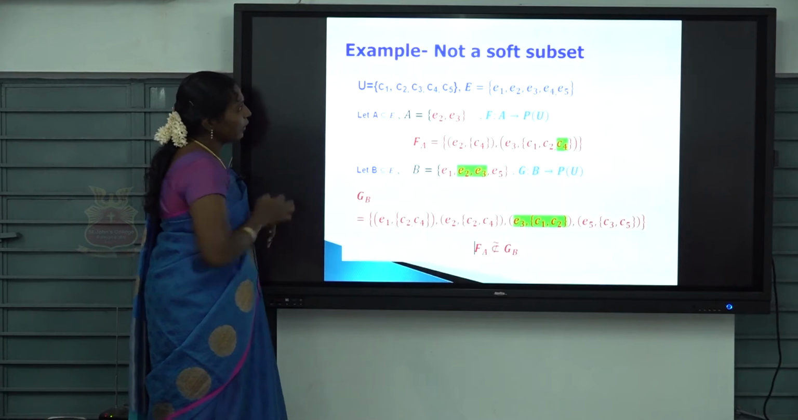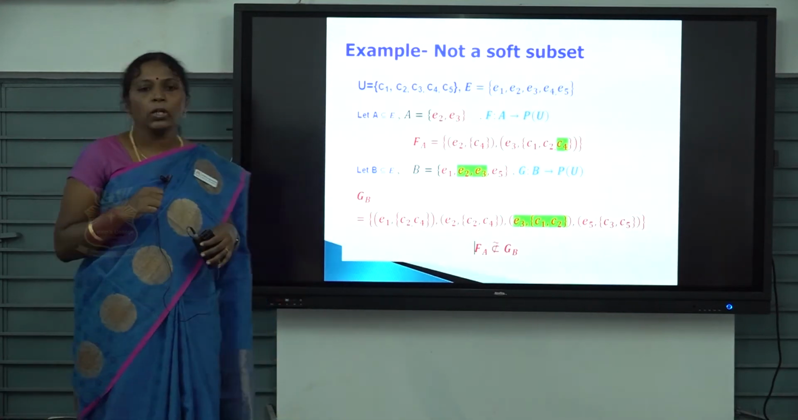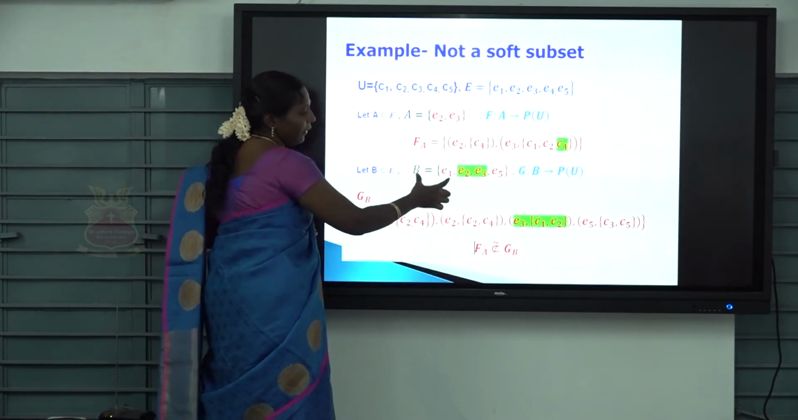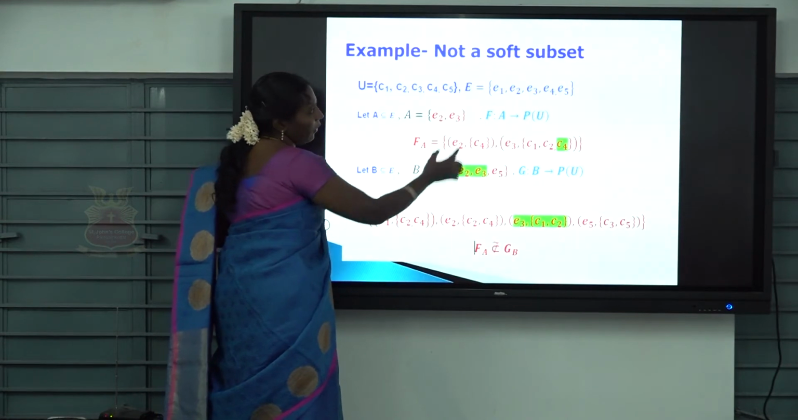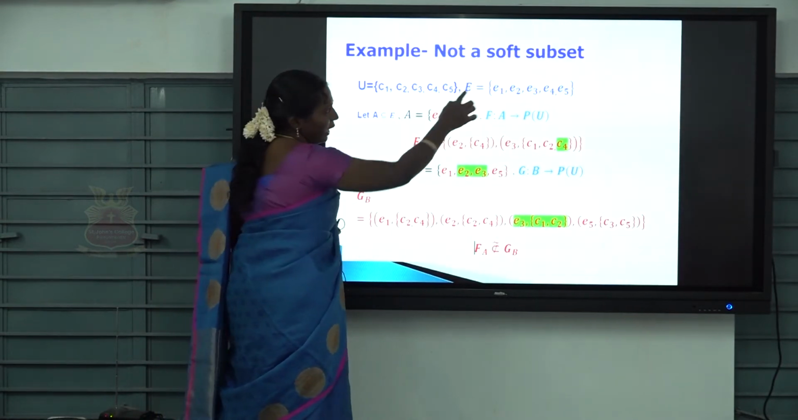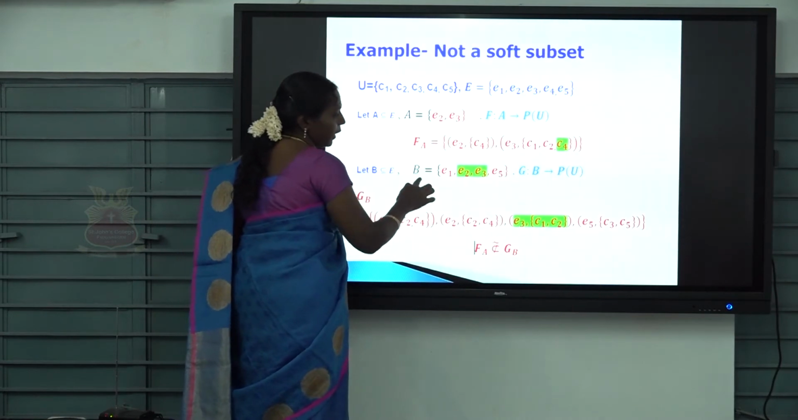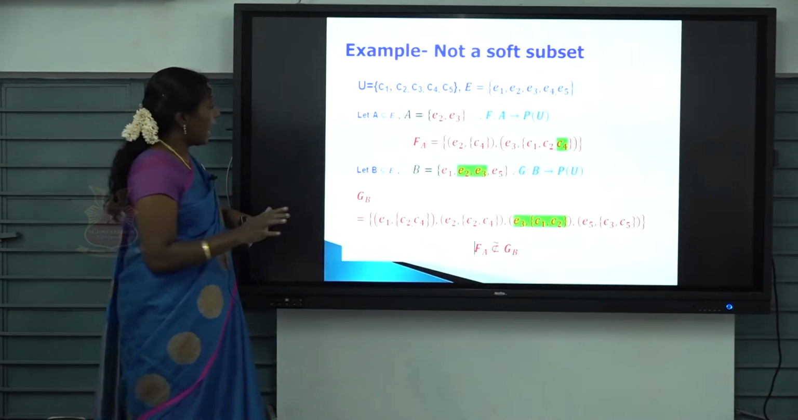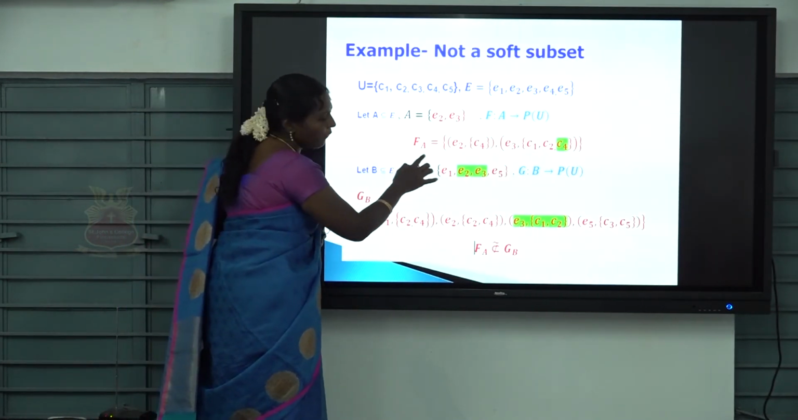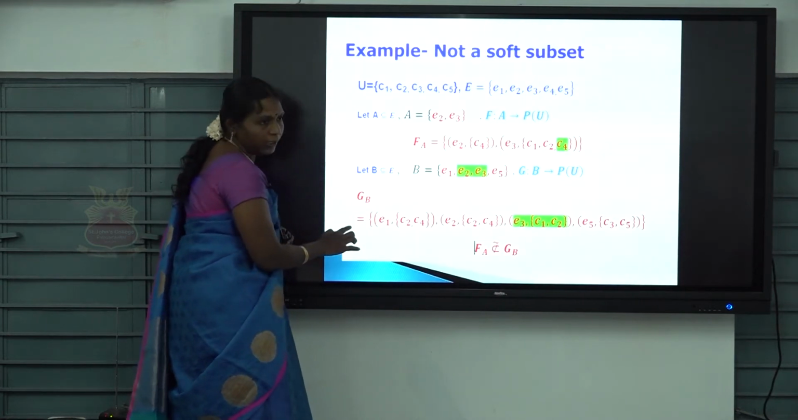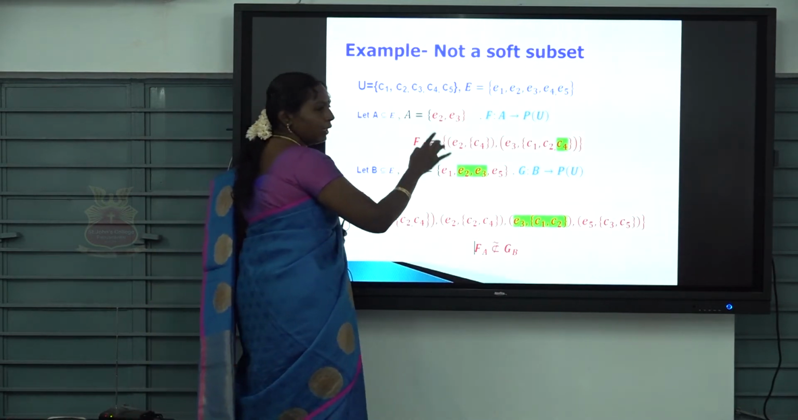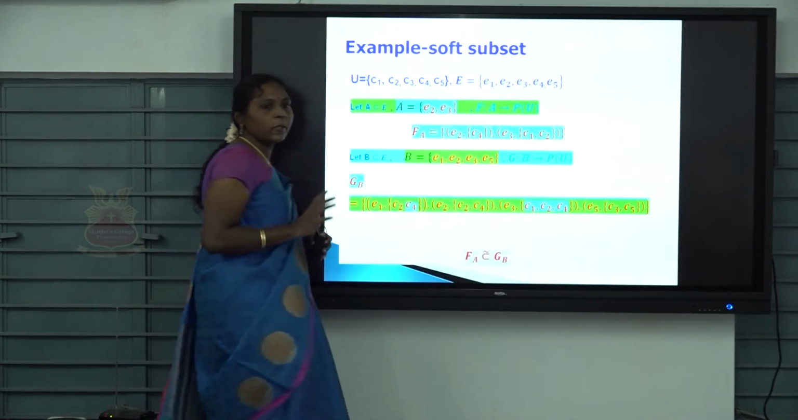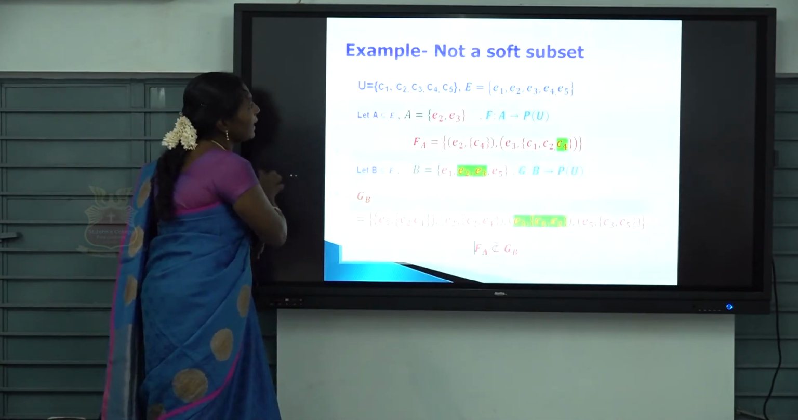In the next, you can see another example. Not a subset. Here we have a parameter set E, and we have defined the sets A and B for the same parameter set. A and B are subsets of E, right? A is a subset of E and B is also a subset of E. And we have defined the soft sets F A and G B. Am I right? I want to check the first condition, A is a subset of B. Am I right? E2, E3 is that. Here also E3 is that. So A is a subset of B.